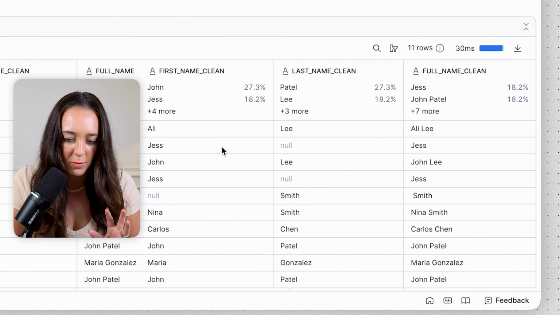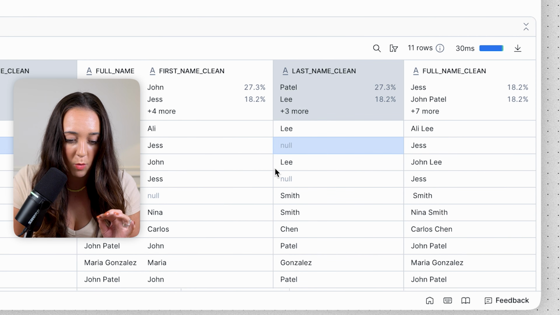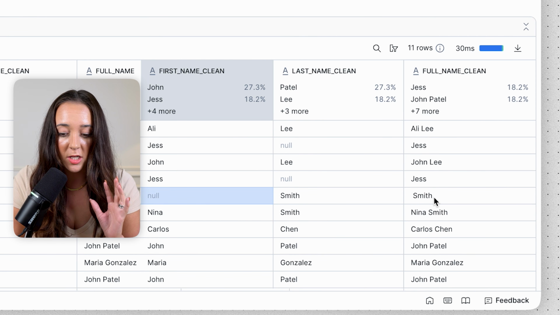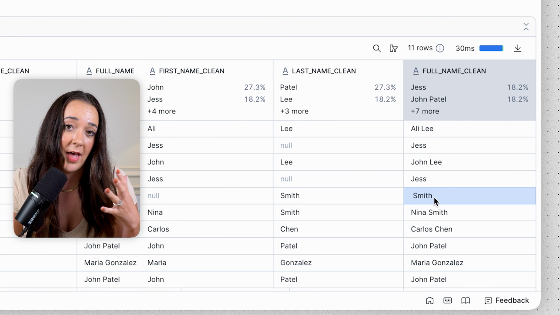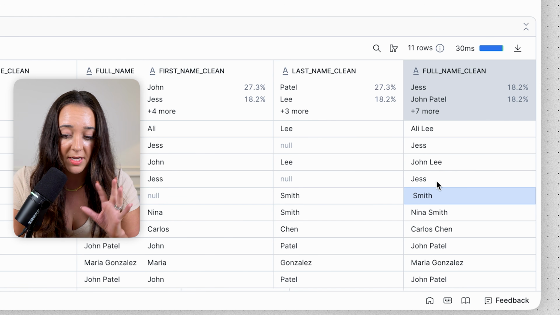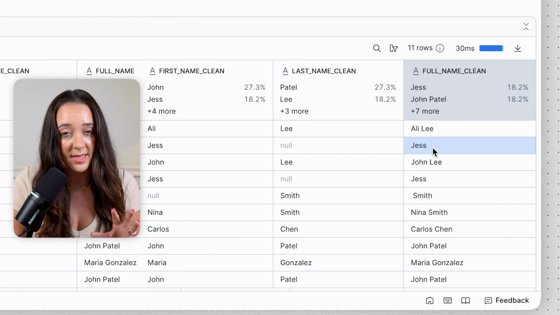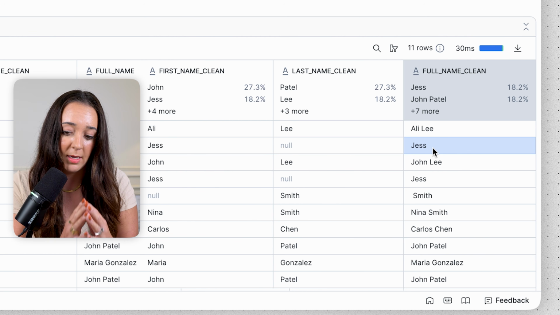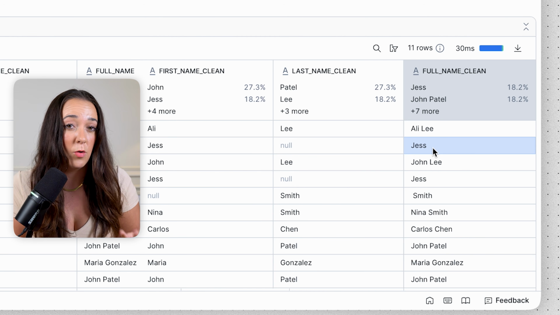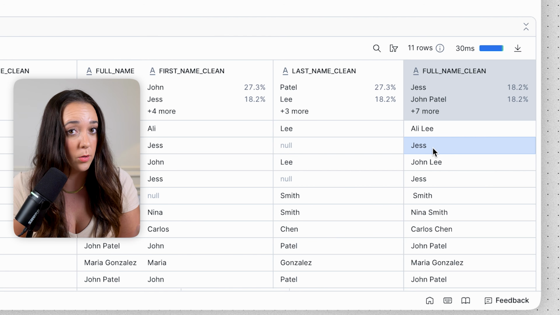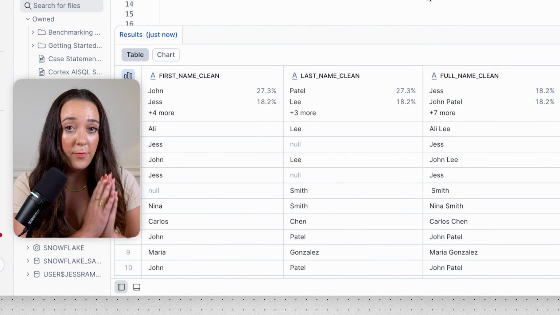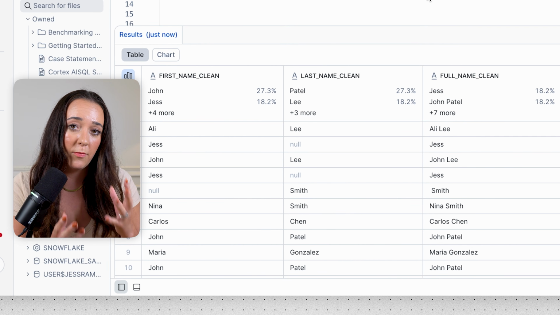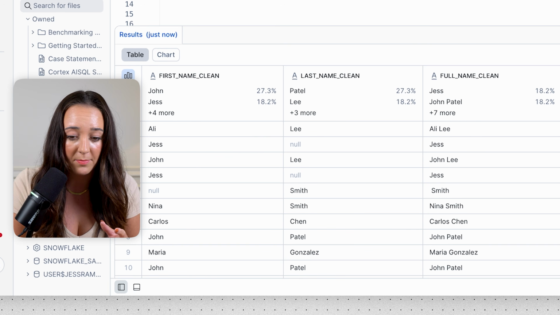So now for the rows that have a null last name or a null first name, it's going to include the value that we do have in the output. So even though some of these are missing a first name or missing a last name, it's at least going to provide the information that we do have in the full name clean column instead of just leaving a null value because one of the values is null. And now I replaced our original full name column with this new full name clean column that we just made. And now this result set is our final result of having a cleaned data set.